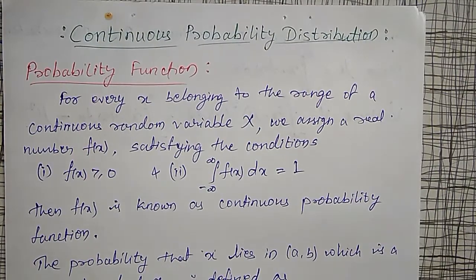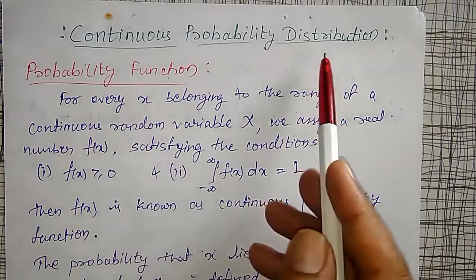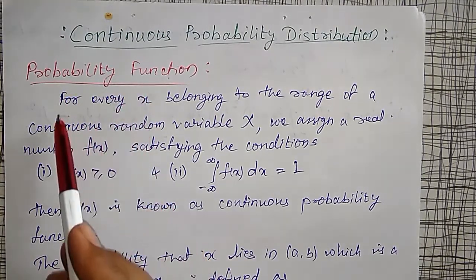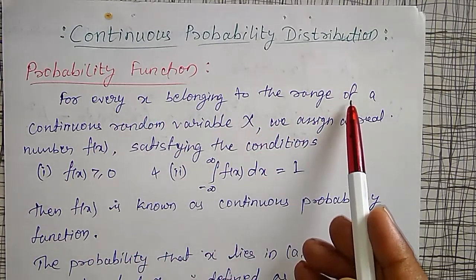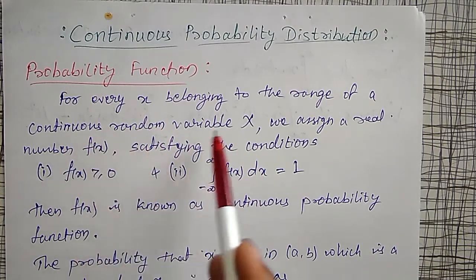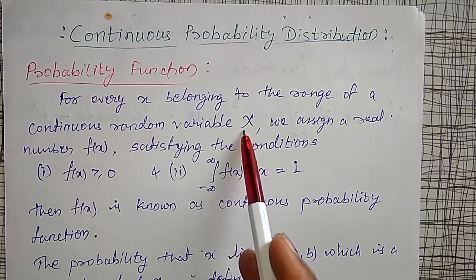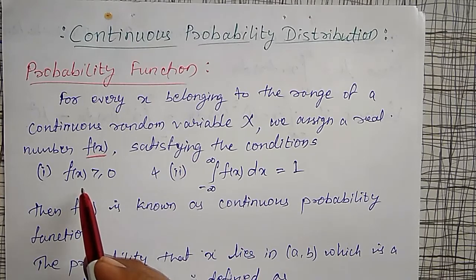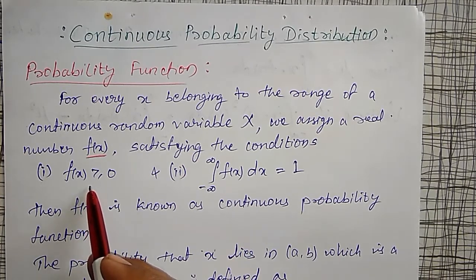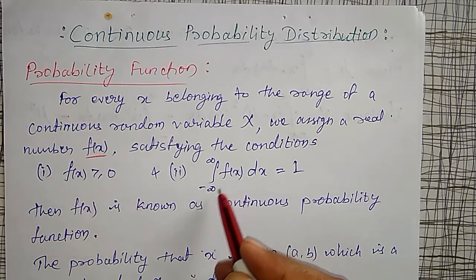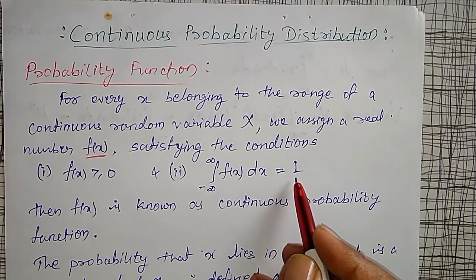Continuous probability distribution. For a continuous probability distribution, first let me define the probability function. How to define the probability function? For every small x belonging to the range of the continuous random variable capital X, we assign one real number f of x satisfying the conditions that f of x must always be greater than or equal to 0, and the integration from minus infinity to plus infinity of f of x dx must be equal to 1.